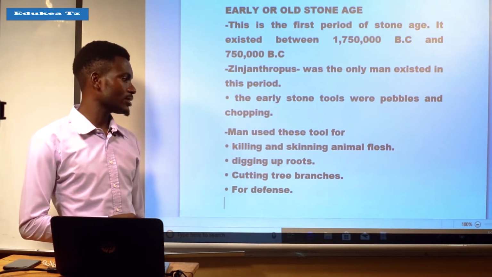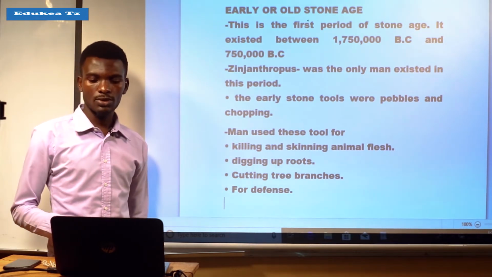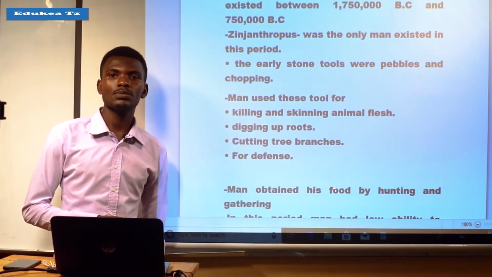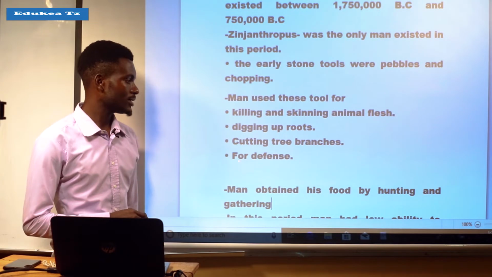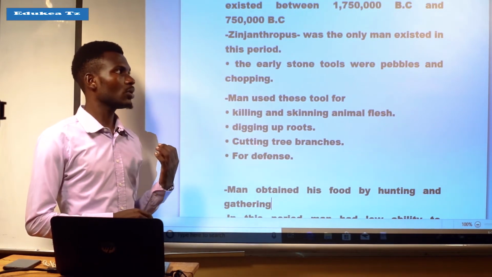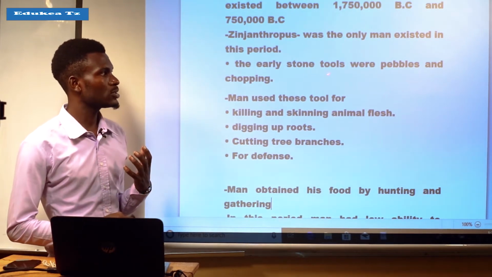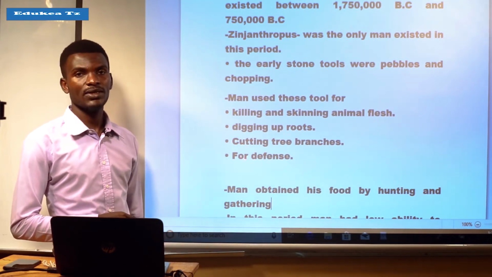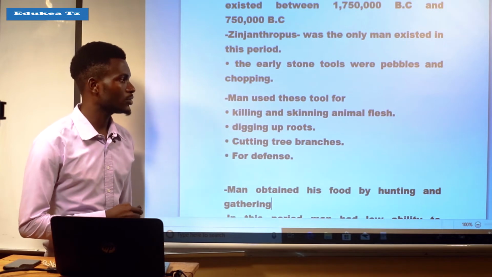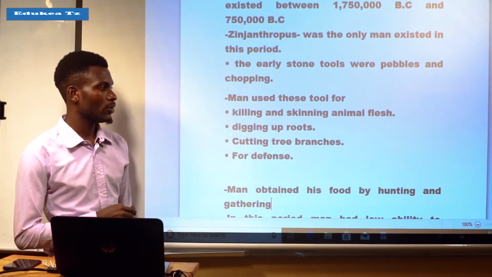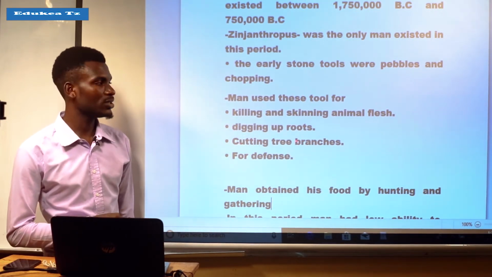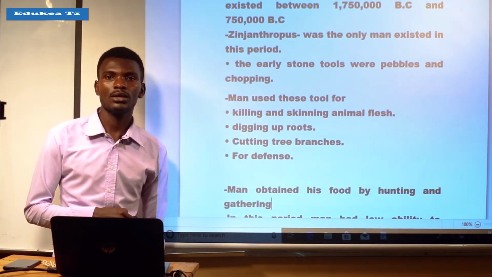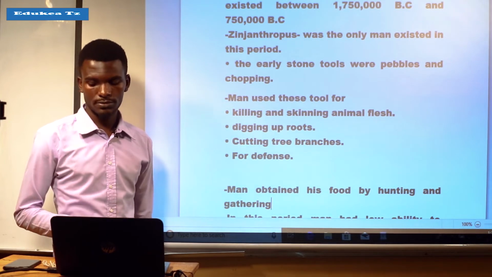Also, they were used for cutting tree branches. And the last use is self-defense. So the Zinjanthropus used those tools for defense, cutting tree branches, digging up roots, and killing as well as skinning animal flesh.